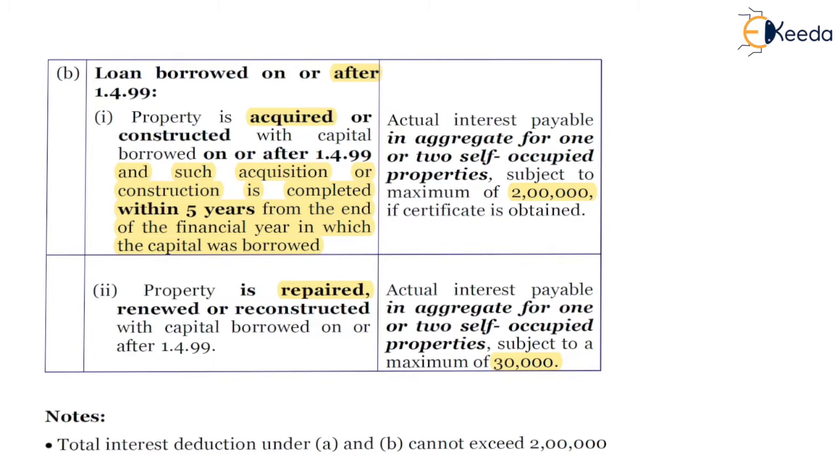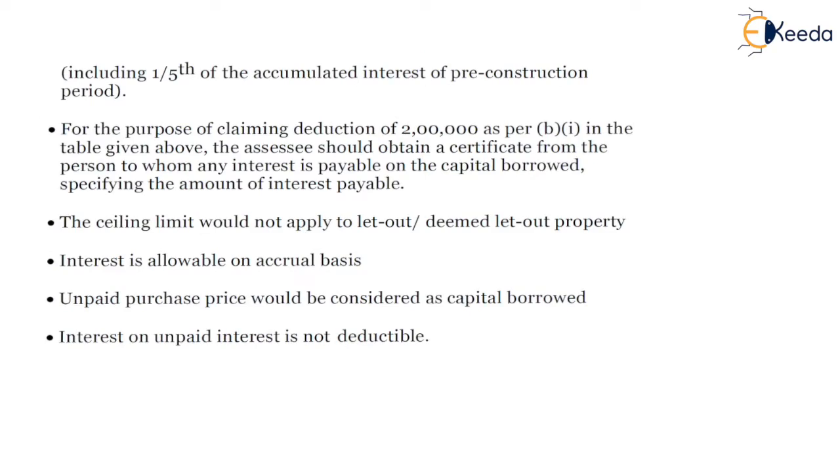Additional notes: total interest deduction cannot exceed 2 lakhs because there is an overall cap of 2 lakhs for self-occupied property, and it includes the pre-construction interest as well.